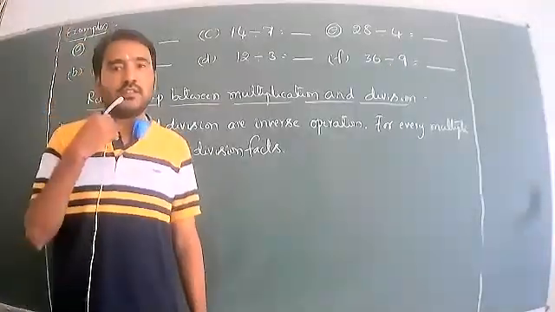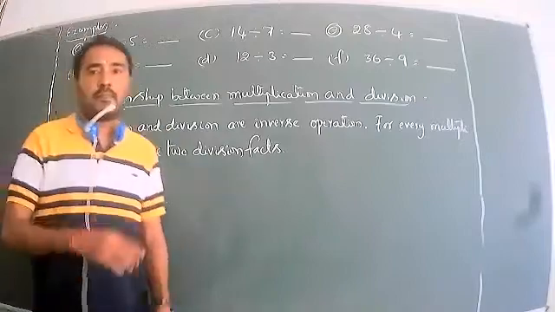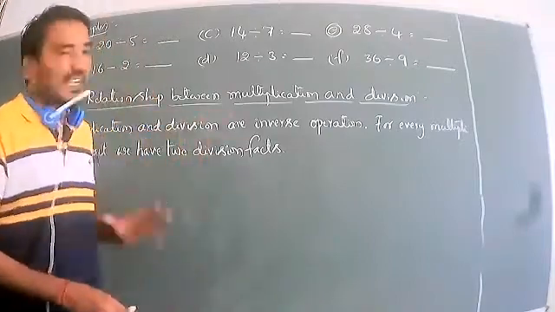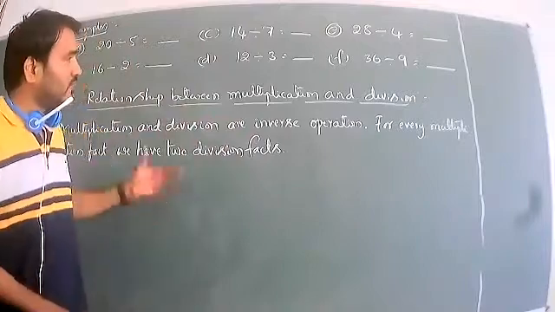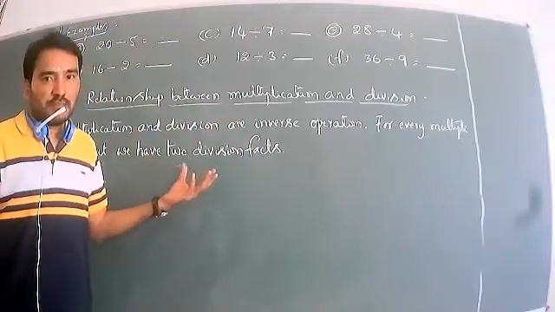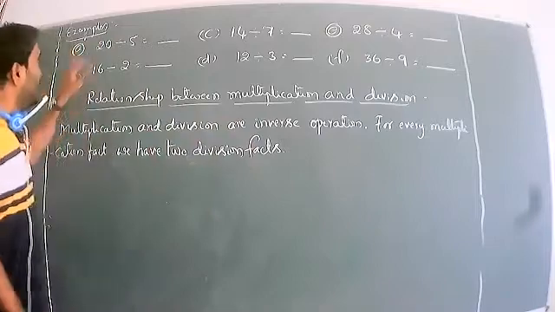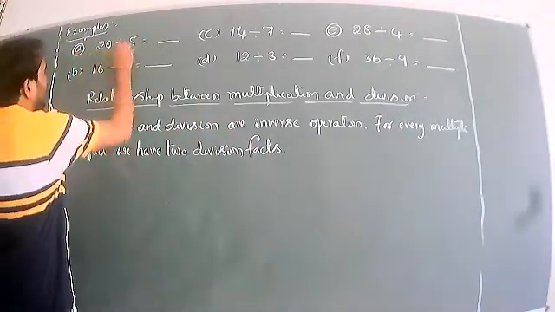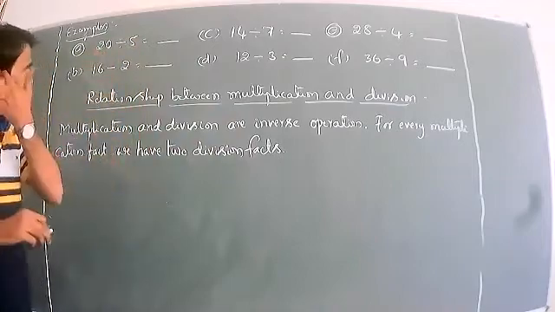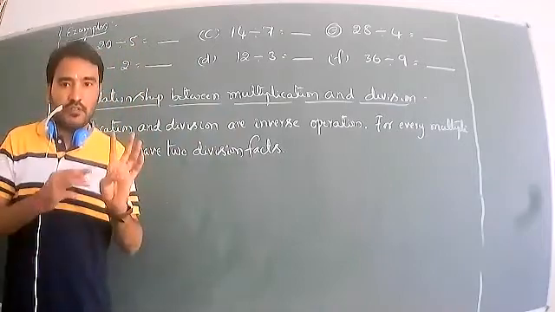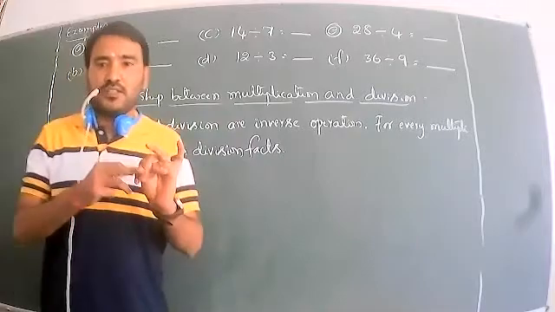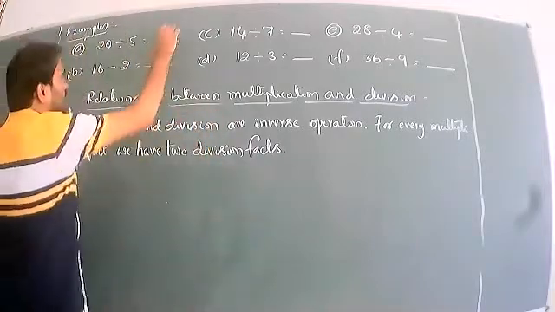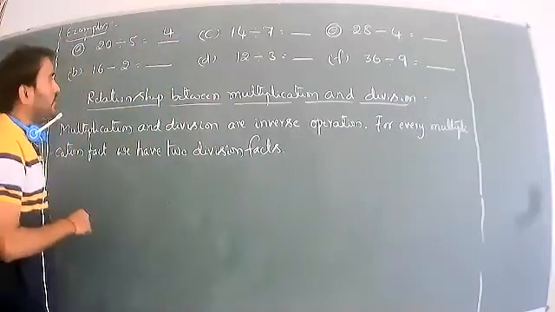Okay students, example first, so the introduction is already over. Take some examples and then go for the relationship between multiplication and division. Here, examples: 20 divided by 5. 5, how much is 20? 5 ones are 5, 5 twos are 10, 5 threes are 15, 5 fours are 20. So we should write 4 here.